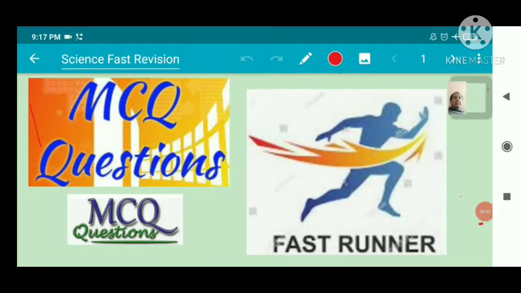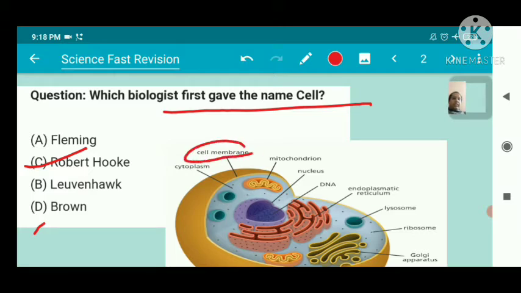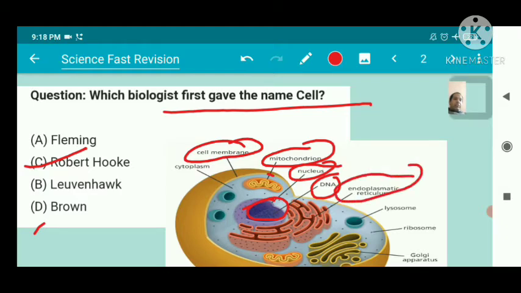So today I am going to discuss some MCQ questions. Our first question is: which biologist first gave the name cell? There are four options given below and our answer is Robert Hooke. And this is a diagram of a cell and there are different types of organelles present inside this cell. Cell membrane, mitochondria, nucleus, DNA, endoplasmic reticulum, lysosome, ribosomes, Golgi apparatus. So these all are organelles that are present inside this cell.